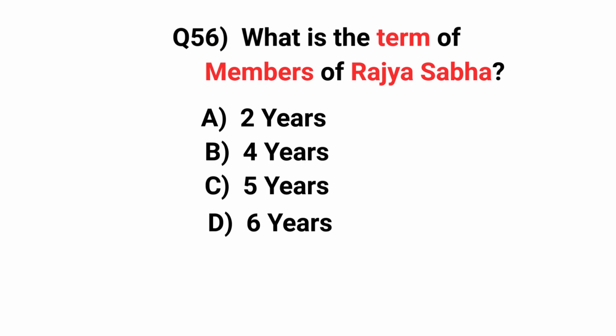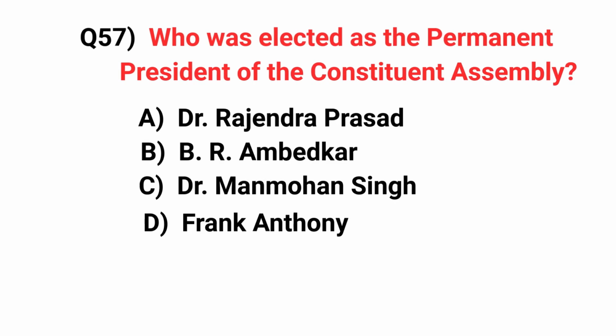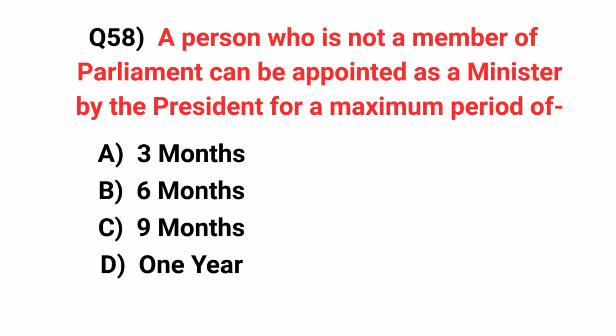What is the term of members of Rajya Sabha? Answer: 6 years. Who was elected as the permanent president of the Constituent Assembly? Answer: Dr. Rajendra Prasad. A person who is not a member of Parliament can be appointed as a minister by the president for a maximum period of. Answer: 6 months.